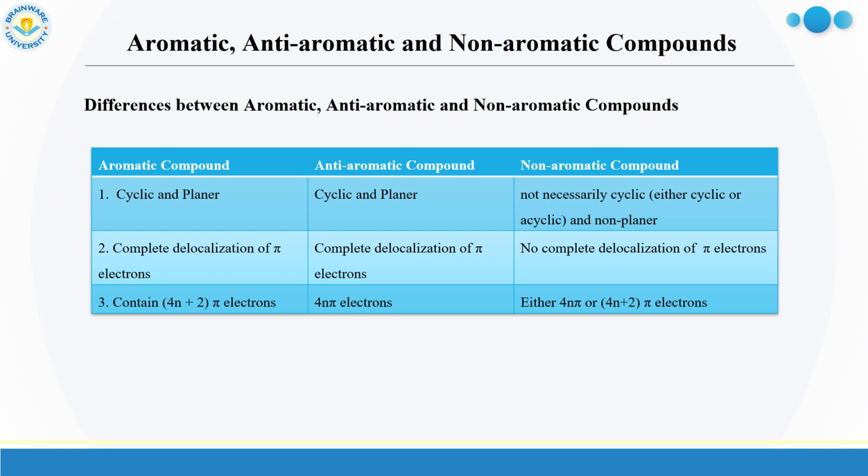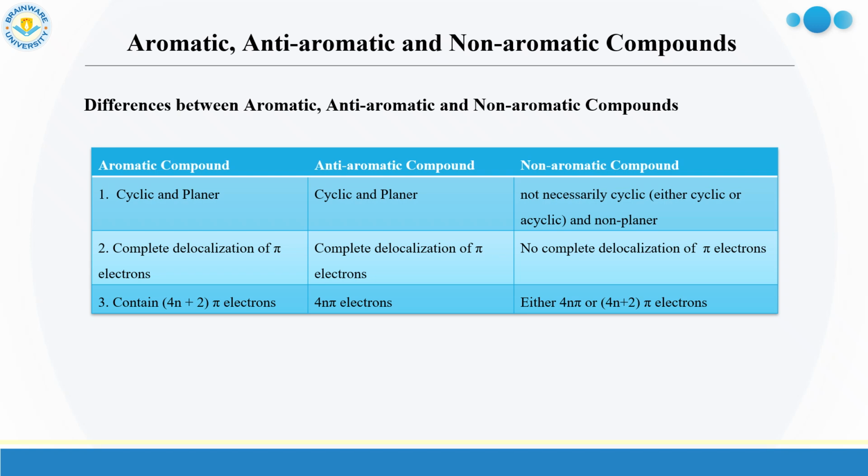So these are the differences between aromatic, anti-aromatic, and non-aromatic compounds. First point, aromatic and anti-aromatic compounds both are cyclic and planar, but a non-aromatic compound is not necessarily cyclic, either cyclic or acyclic and non-planar. For aromatic and anti-aromatic compounds, there is complete delocalization of pi electrons, but in case of non-aromatic compounds, no complete